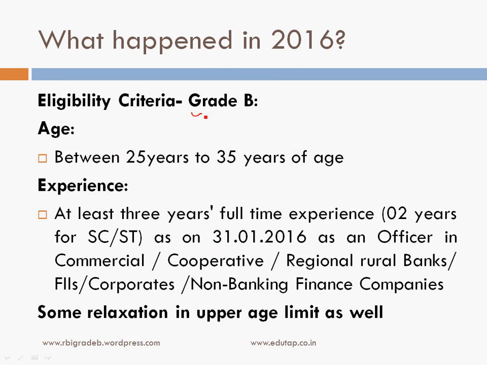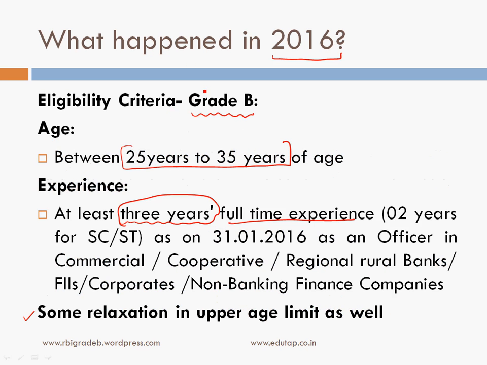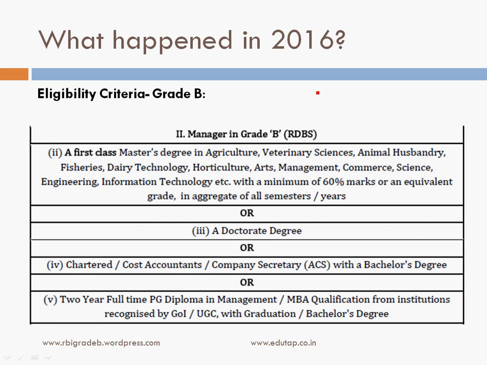As far as grade B is concerned, what happened in 2016 was, as per the official notification, the age limit was between 25 years to 35 years. Then they also said that you should have at least 3 years full-time experience. There was some relaxation in upper age limit for certain categories also, but this criteria was later on revised. We'll see that in the further slides. This was the original criteria given in the original notification, but it was revised later on.